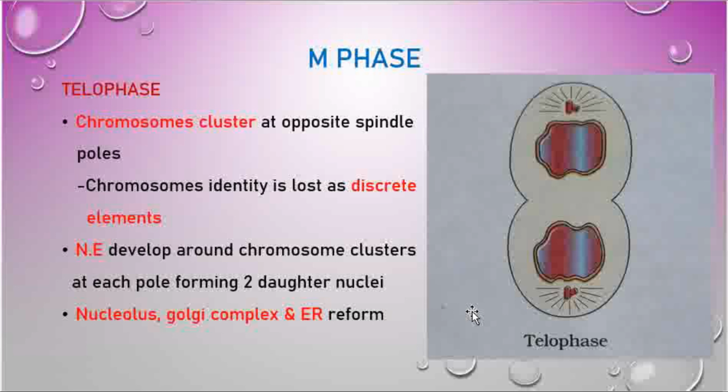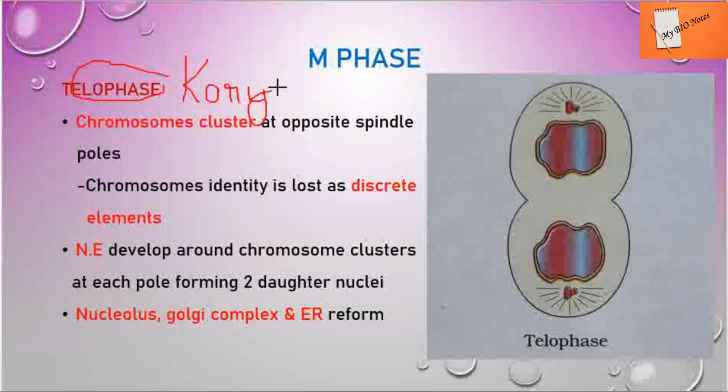So come, let's see about this M phase, we'll see about the telophase. So telophase, this is the final stage of karyokinesis. You all know karyon means nucleus and kinesis means division. So in this case, the nuclear division, the telophase is the final stage.